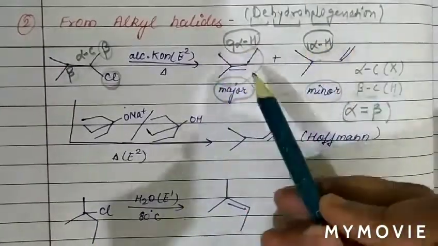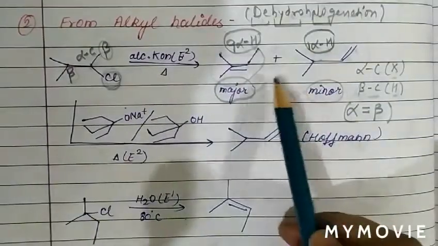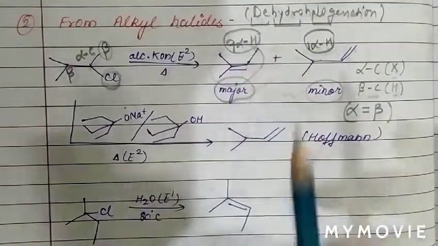This rule we also call the Saytzeff rule, or Zaitsev rule. So basically, this is the major product according to the Saytzeff rule.